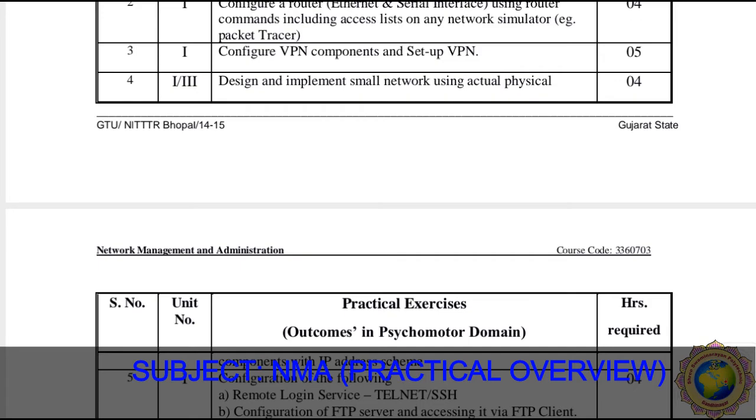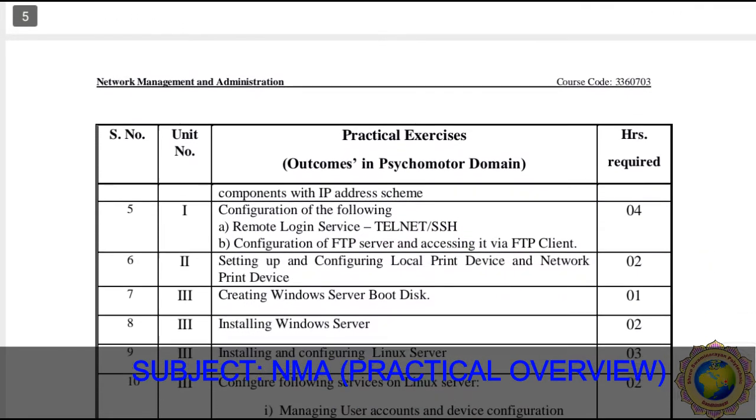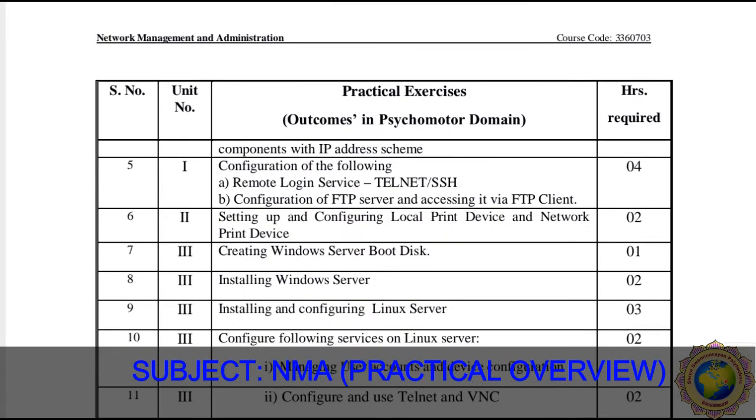Then exercise number 5, meaning practical number 5, is the configuration of the following: remote login services such as telnet, SSH, and Secure Socket Layer, and then configuration of an FTP (File Transfer Protocol) server and accessing it via an FTP client. Here we learn how to configure an FTP server and remote access login. This practical also requires 4 teaching hours.